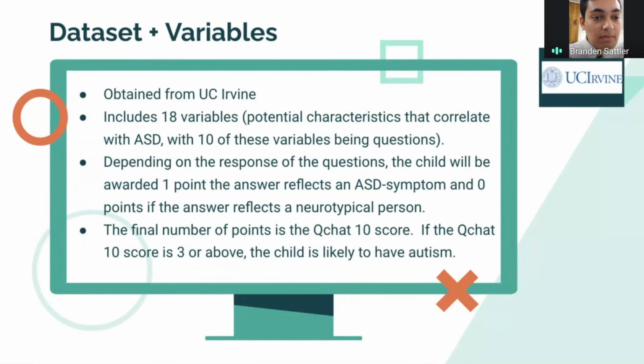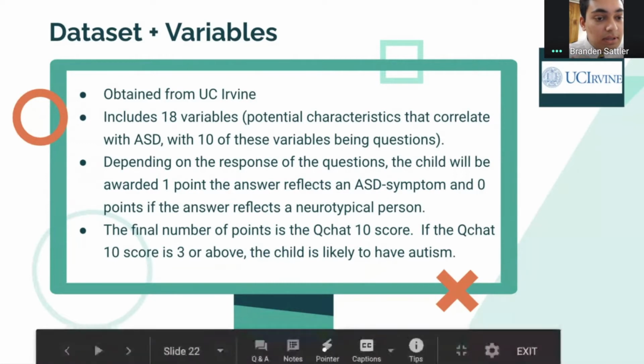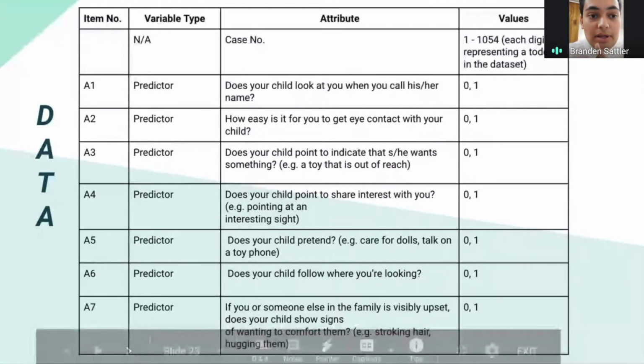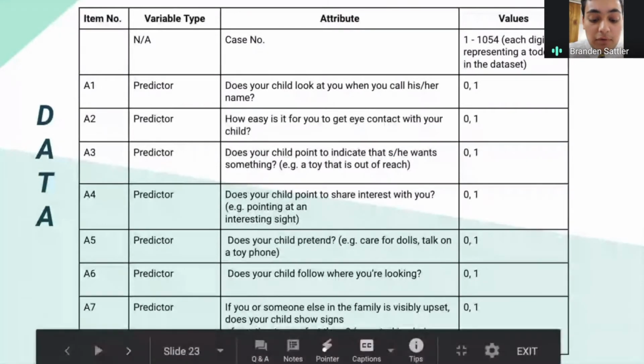So as we see with the actual dataset on the next slide, the first question is, does your child look at you when you call his or her name? If you're confused, I'll guide you through an example with this question. If you answer this question with no or not really, that answer reflects that your child does have autism, thus you are given 1 point.